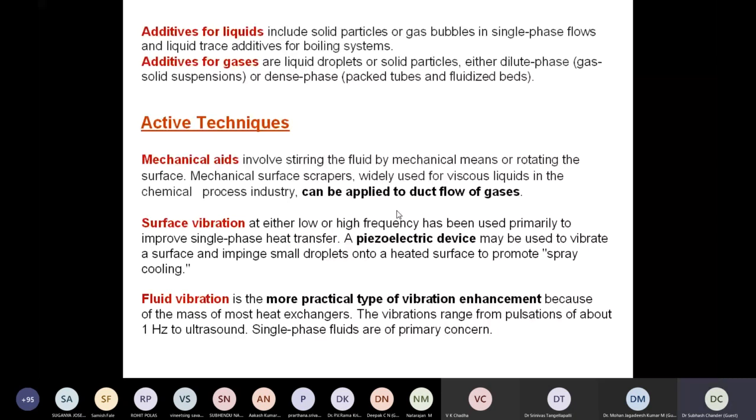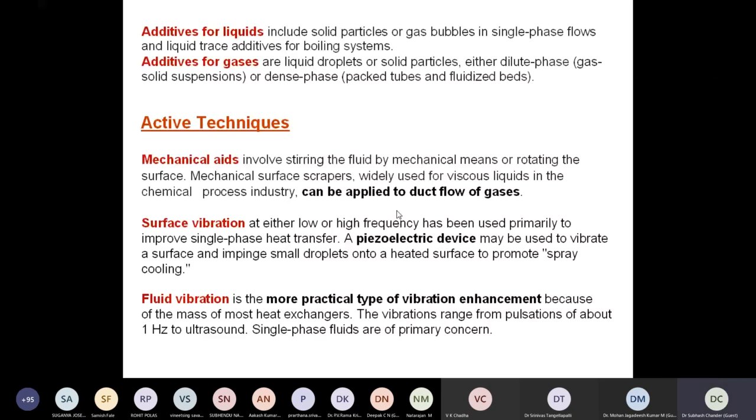As additives for liquids, we include solid particles such as titanium oxides of different sizes, right? They ultimately enhance the heat transfer from the surface to the fluid, or fluid to the surface. We can insert some gas bubbles, some aeration in the flow, which can create some disturbance in the flow, and ultimately we can have enhanced heat transfer. Similar additives can be recommended for gases. We can have solid particles or droplets which can create some disturbances in the flow of gases, and ultimately they lead to enhancement in the heat transfer, right?